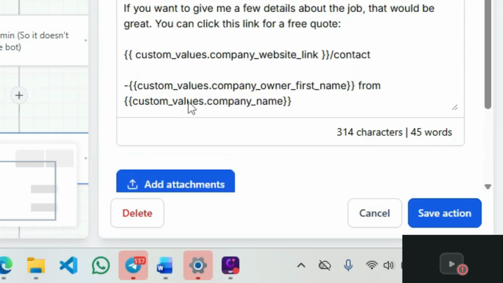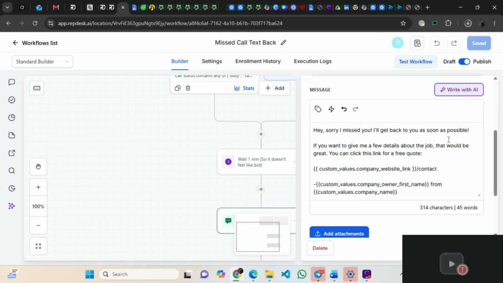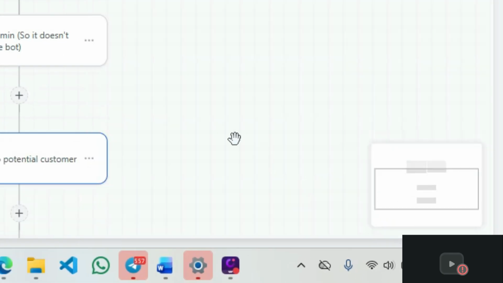trying to apologize for missing their call and giving them some information, and probably the link to the website that they can find more things. And it can also let them know that we'll get back to them. Maybe we'll give them a specific date that we can get back to them to call them back. Then after that,